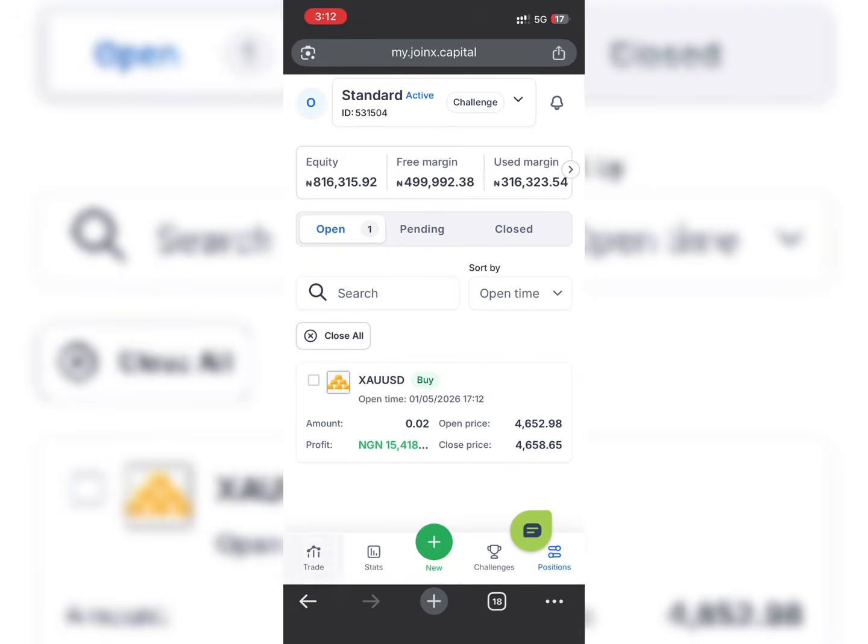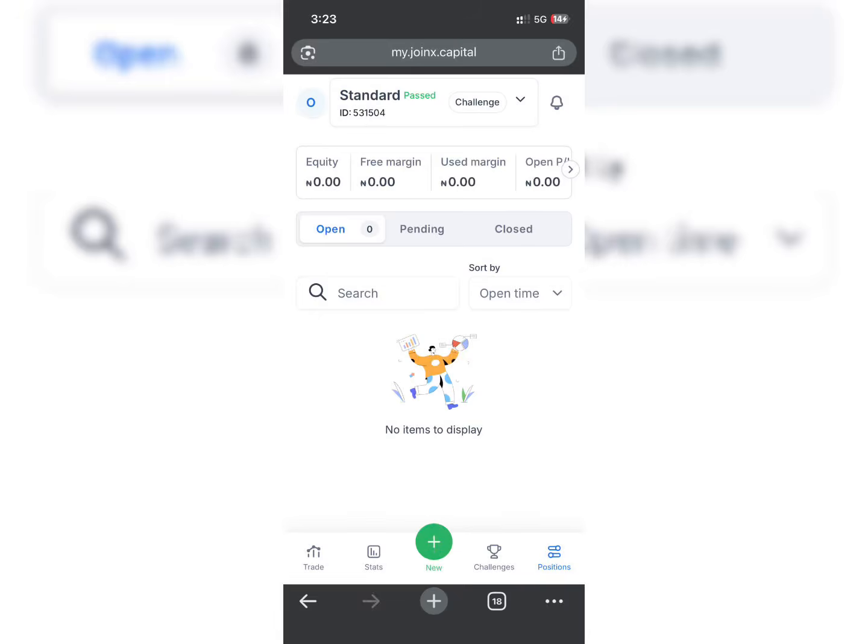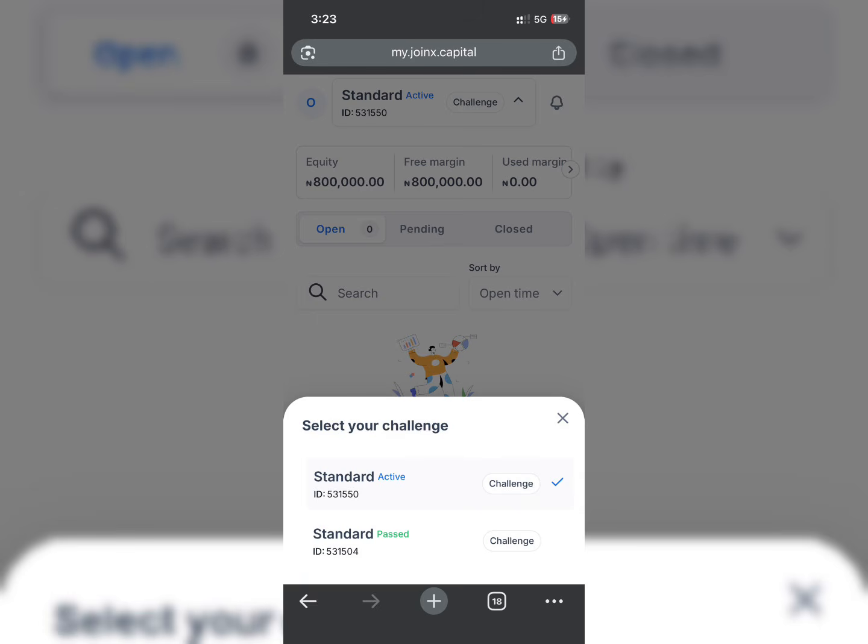Now after passing the first phase and you want to start the second phase of the account, it's very simple. Just see at the top right here that says passed. I just passed the phase 1 of this account, and I now want to change it to the second phase. Now you just see this arrow right here beside these details at the top is what you click on, and immediately you click on it, it will show you more options about another account. See right here, I passed this first one and this is the second one that's available. So this is what you click on, and then it will switch to the second phase of this account.